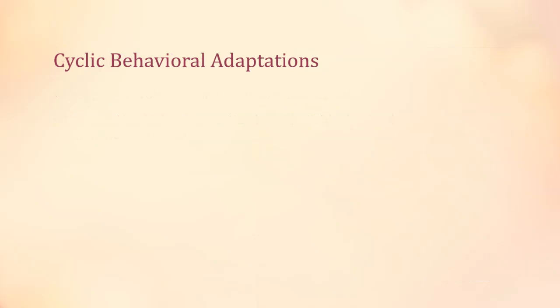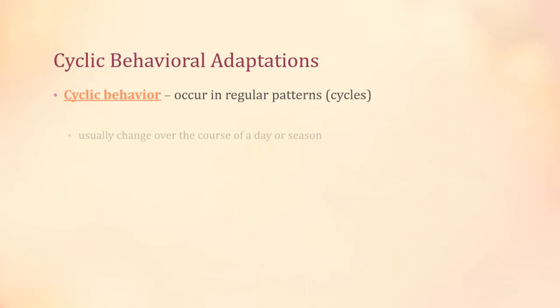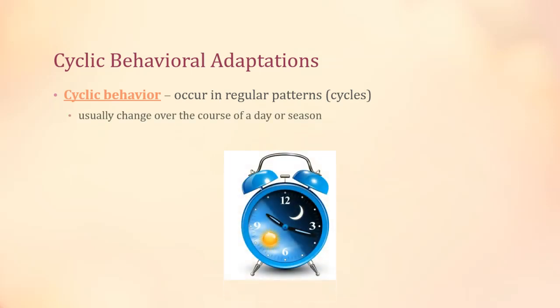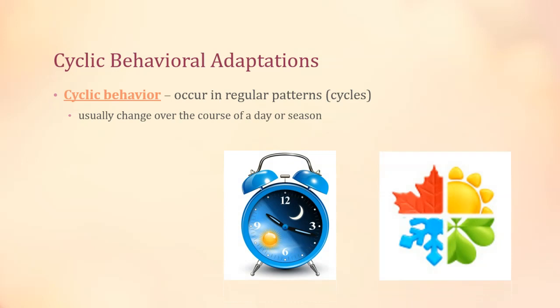One specific type of behavioral adaptation that we're going to focus on are cyclic behaviors. Cyclic behaviors are behaviors that occur in regular patterns or cycles. The word cyclic comes from the word cycle. They usually change over the course of a day or a season. There are three types that we will learn about, which are circadian rhythm, hibernation, and migration. You're probably already familiar with the last two.